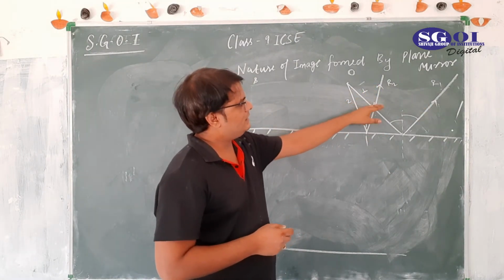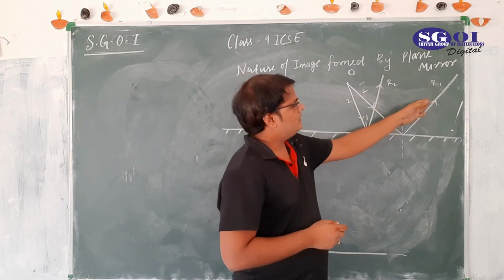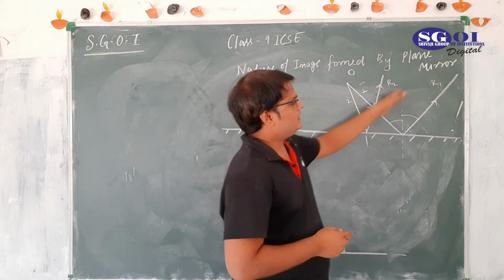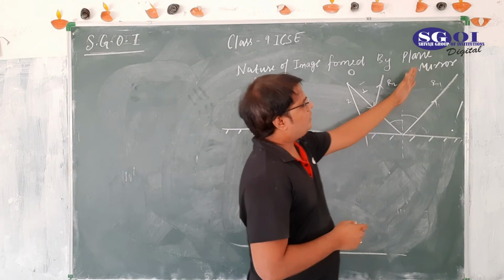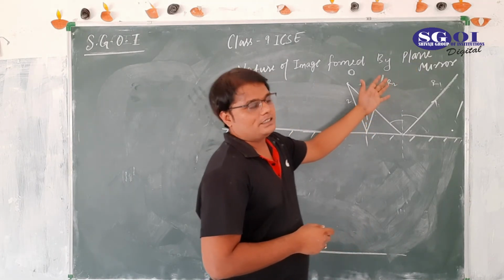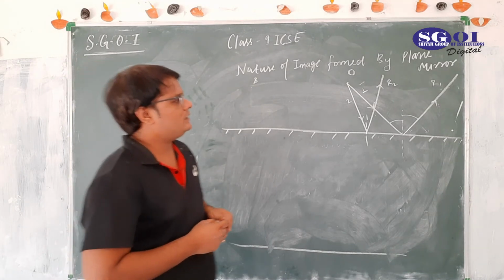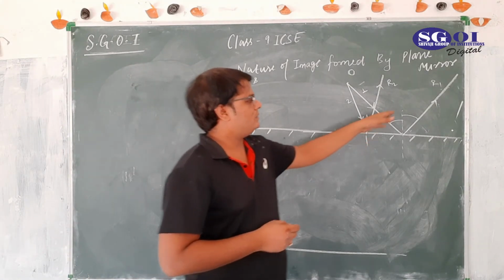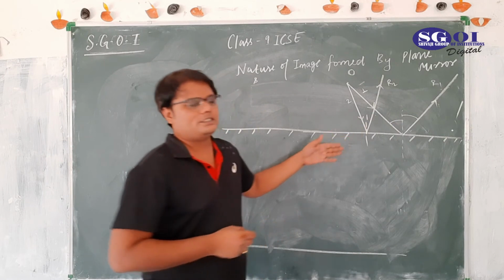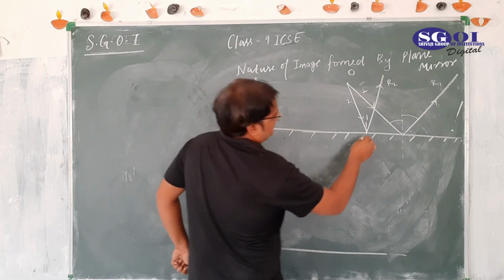As we can see that these rays will not cut in this plane, in this direction, because they are diverging in nature. The distance between them is increasing. So what we have to do is we have to extend them back to the opposite side of mirror, like this.